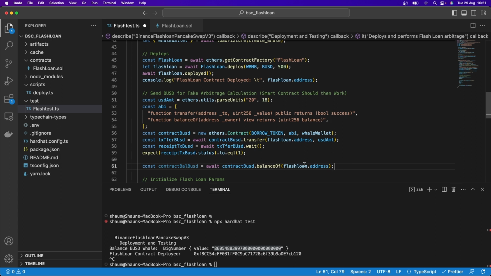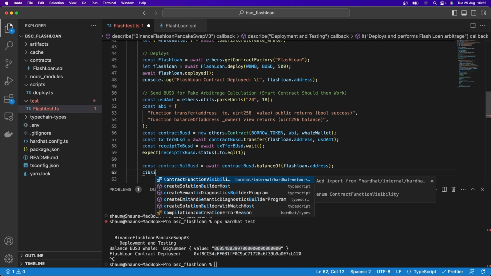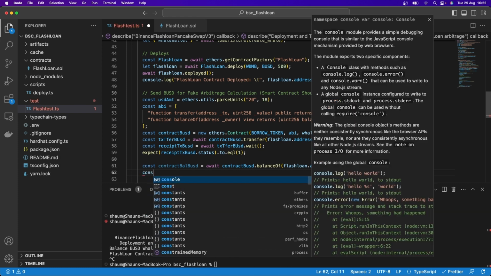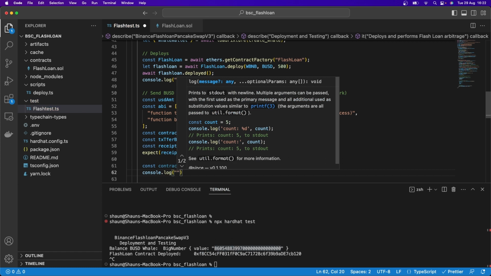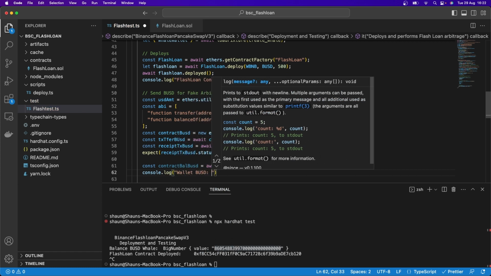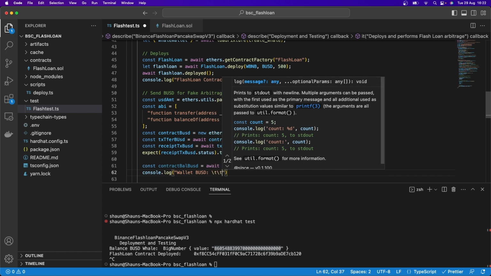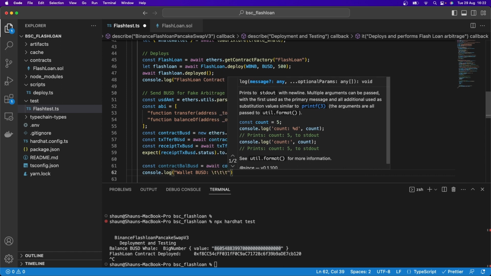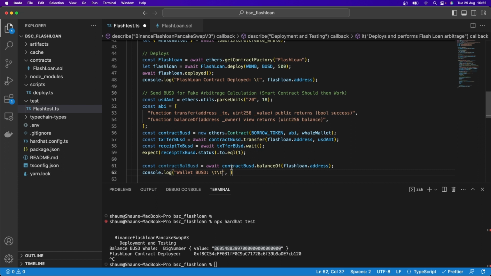So it's saying, take our flash loan address for our BUSD contract and just store that in a variable called contract balance for BUSD. And here we'll just say console.log, and we'll call that wallet BUSD. And here I'm just going to put some \t, just some tabs here to tab across. And in fact, there's probably too many. Let's get rid of that. And here we'll put the contract balance BUSD over here as we wanted to.